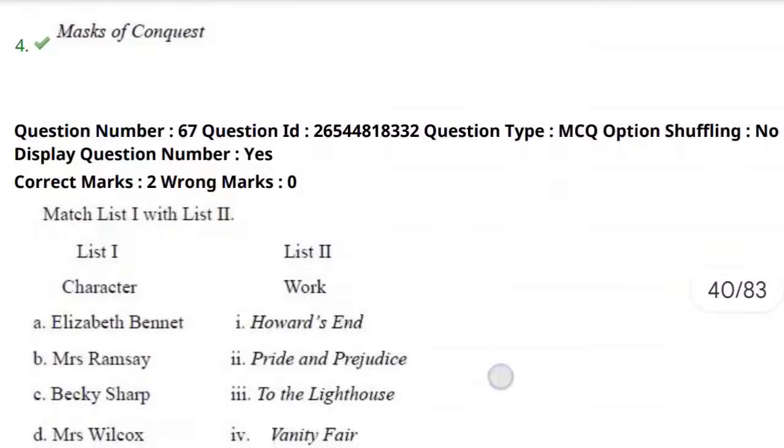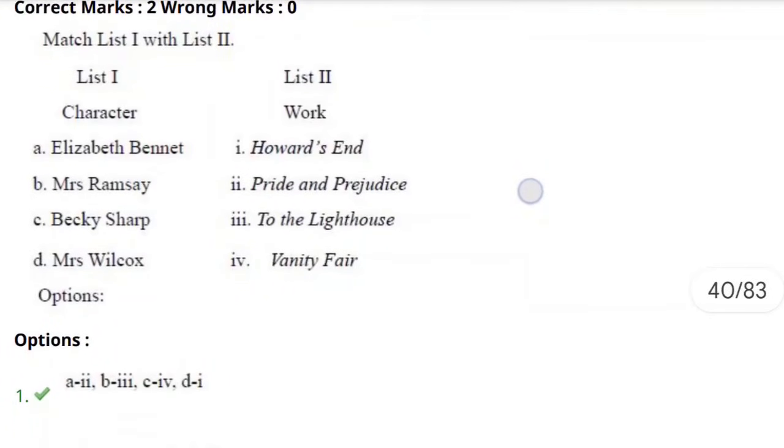As we move forward, 67th question, where we have to match the following. We need to match the character with the work. In the first list we have Elizabeth Bennet, Mrs. Ramsay, Becky Sharp, and Mrs. Wilcox.